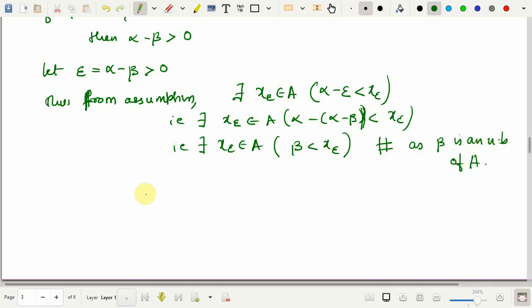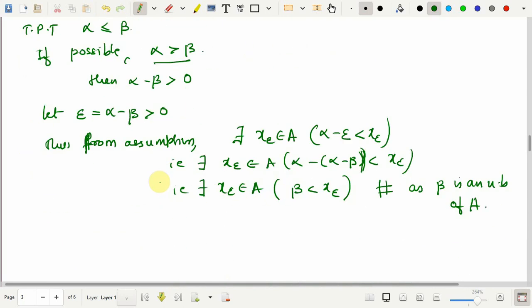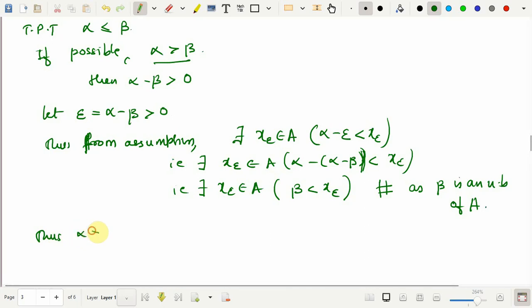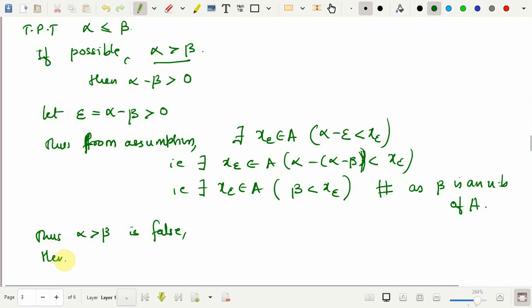And why do we arrive at this contradiction? Because our assumption that alpha is greater than beta is false, since we assumed that alpha is strictly greater than beta, which is never possible. So, thus alpha greater than beta is false, and the only possibility, hence, is that alpha is less than or equal to beta, proving that alpha is the supremum of set A. So, we are done with this.